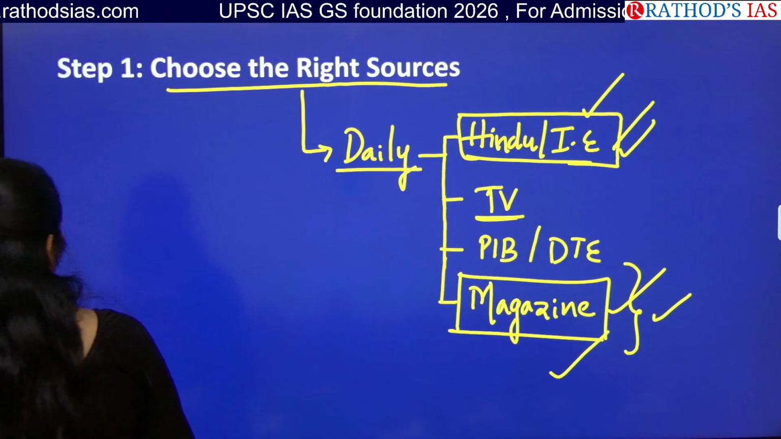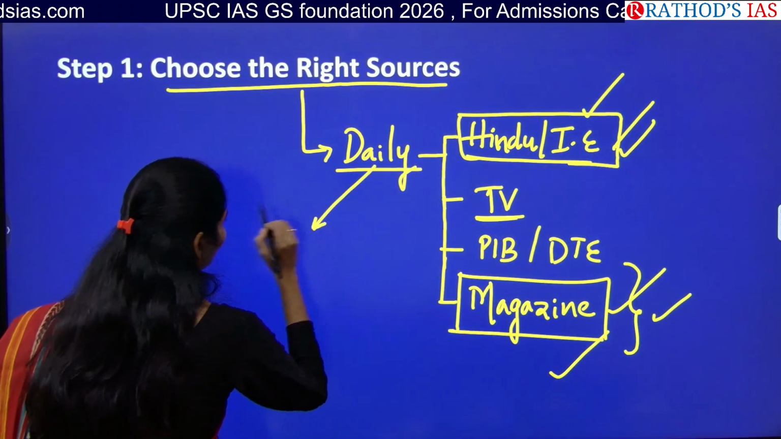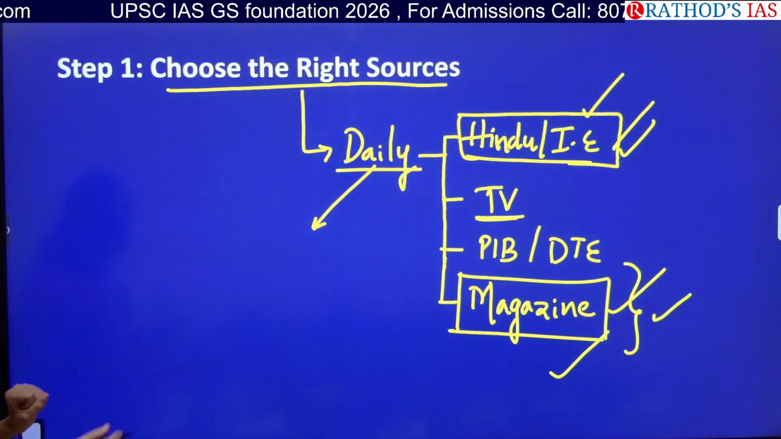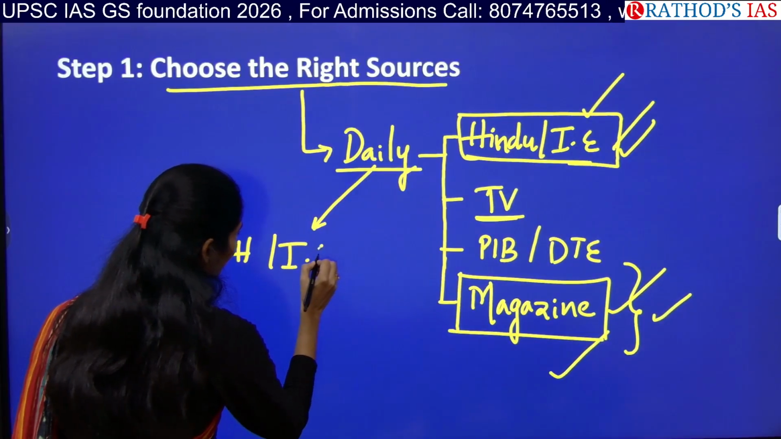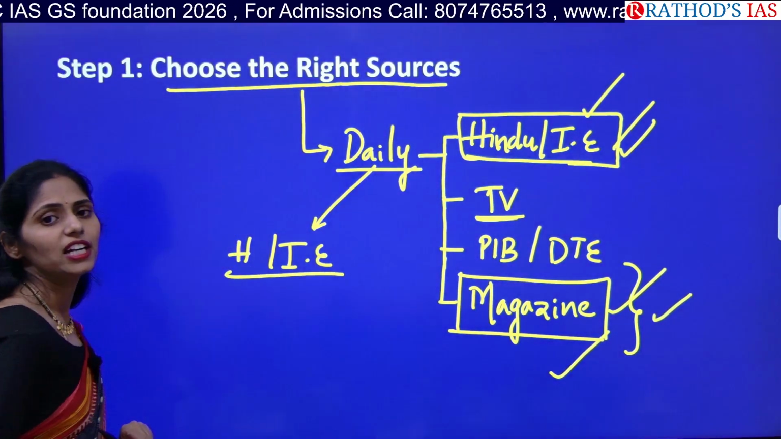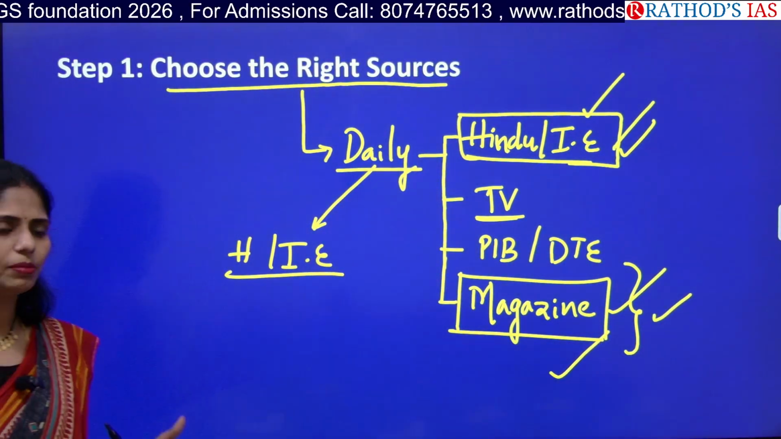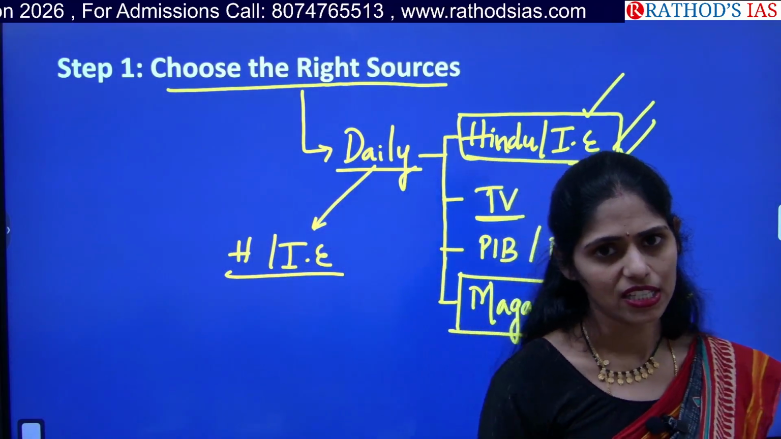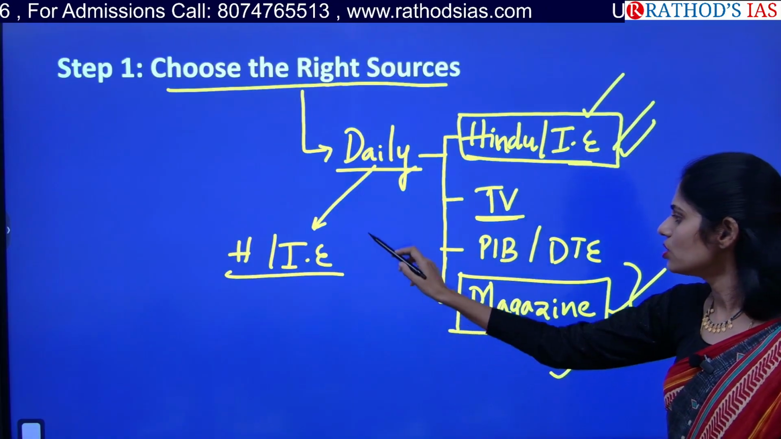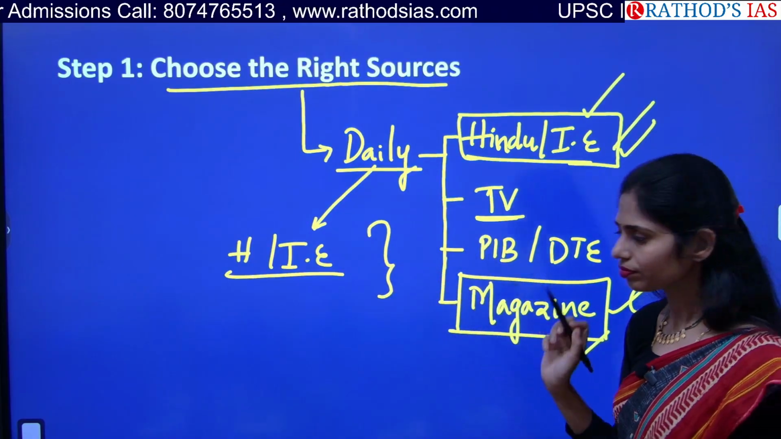Okay, so this is the first thing: you have to follow current affairs daily. And why am I recommending The Hindu or Indian Express? Because they cover national and international news. For example, they clearly cover your polity, economy, environment and ecology, and science and technology parts, so you can select these two.